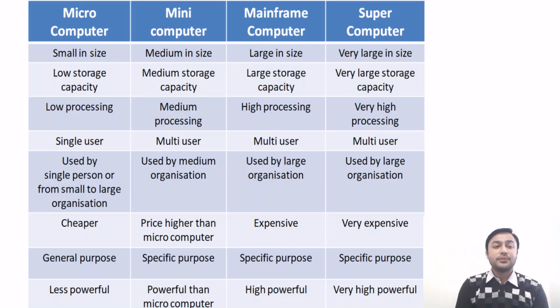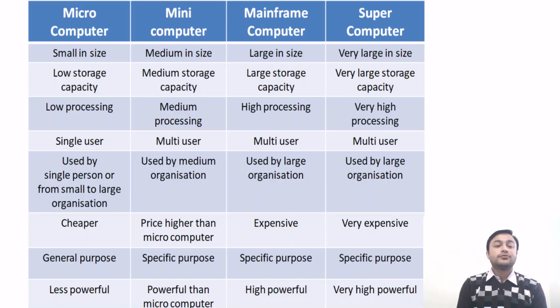In case of microcomputer, the processing is low. In case of mini computer, the processing is higher than the microcomputer, so it is medium processing. In case of mainframe computer, it has speed greater than micro and mini and has high processing, but the processing speed is less than supercomputer. And the supercomputer has very high processing speed.